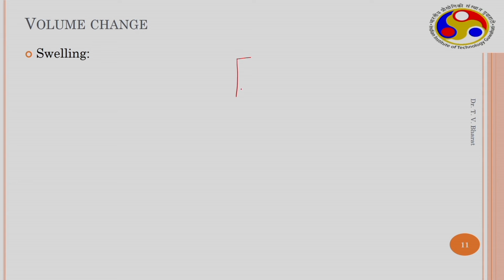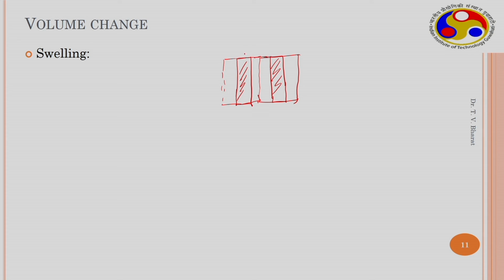Similarly, when water leaves, around this clay platelet you have diffuse double layers. So, this is a clay platelet and this is another clay platelet. These are diffuse double layers around the platelets.